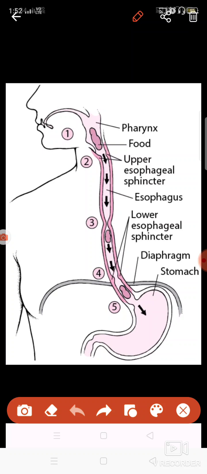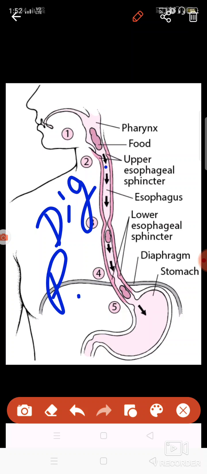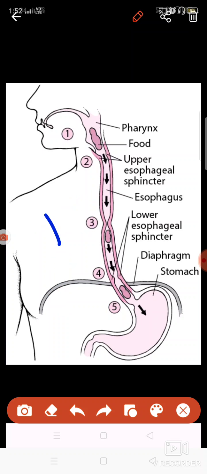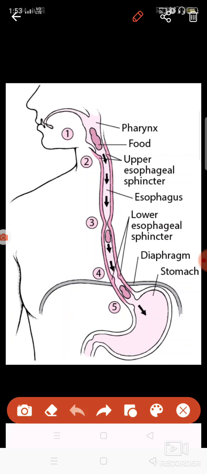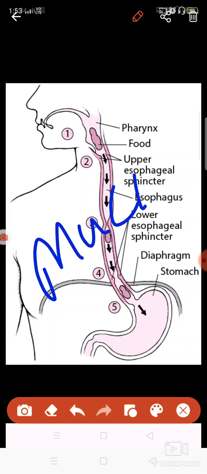Here in the stomach, as I told you, digestive juices are present. These help in digesting the proteins. One more thing is present here, that is known as HCl. HCl is a kind of acid which is present in the stomach, and it helps to kill the germs. If you are eating any food and it has germs, then the germs will be killed by the HCl present here. And one more thing is present, which is known as mucus.